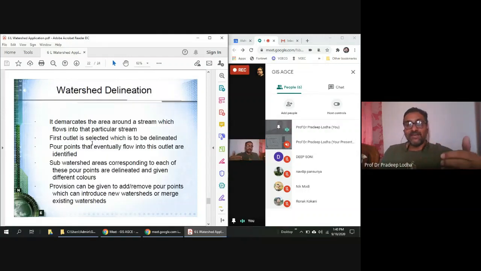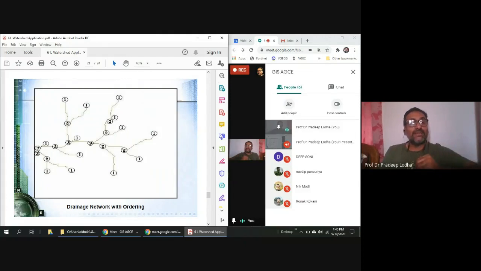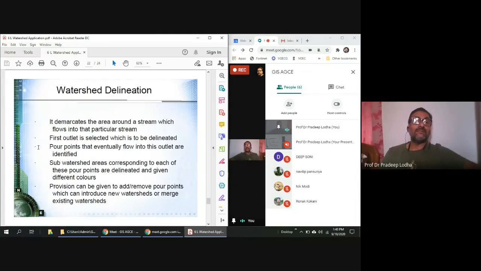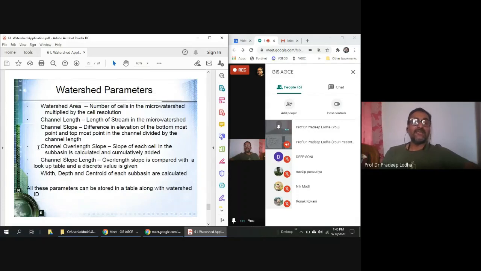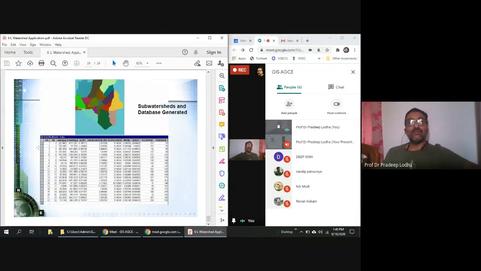Now, as I said, I take the watershed pour point here, then what would be created? The watershed. Now, this is the watershed demarcation or delineation, or drawing of the watershed. Then you go through these points. The pour point I have already explained to you. And this is something theory, and this comes out like this picture above. If you could see this picture here, this is the delineation of the watershed.